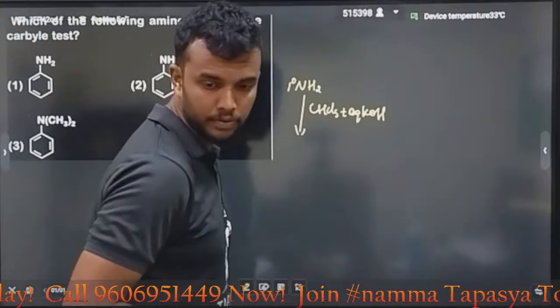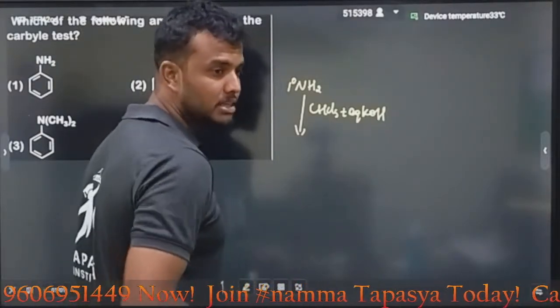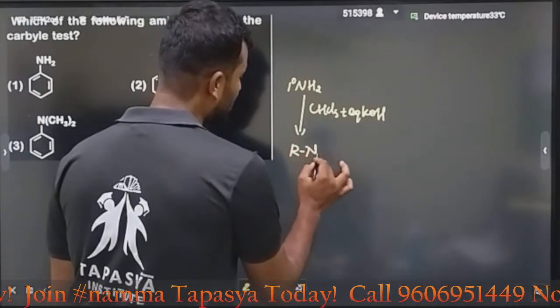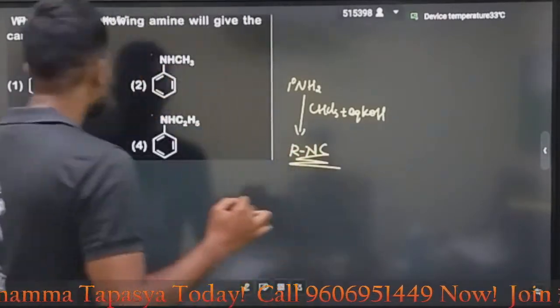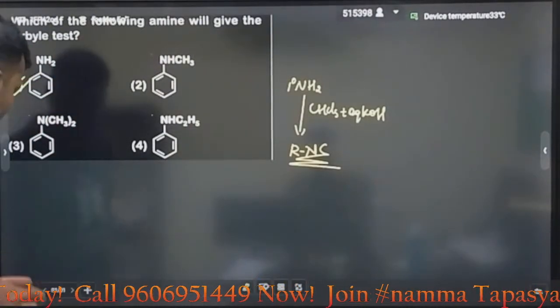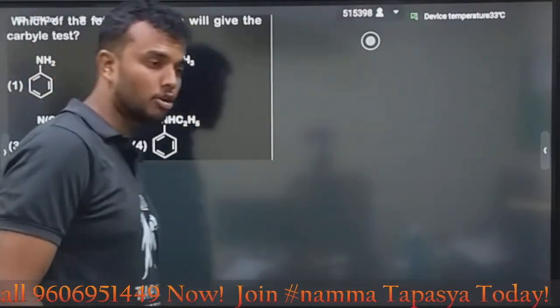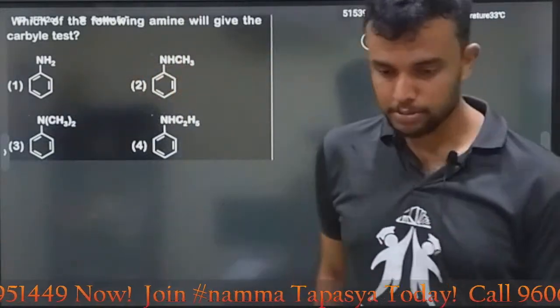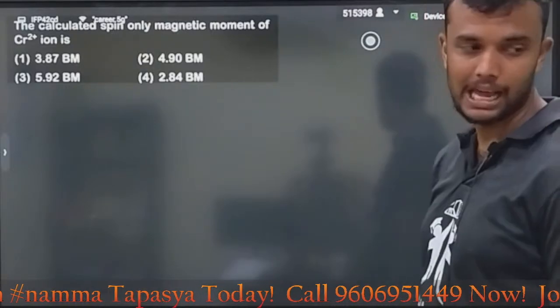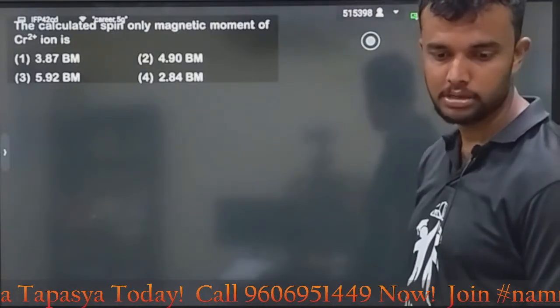What will you get? You will get the RNC molecule, isocyanide. Here, which is the primary? Aniline is the primary. The answer is option A. Actually, it is alcoholic, not aqueous. Alcoholic KOH, guys. Remember that one.